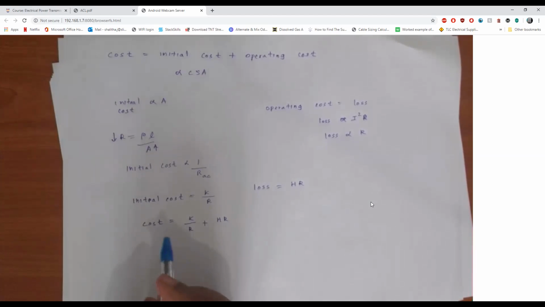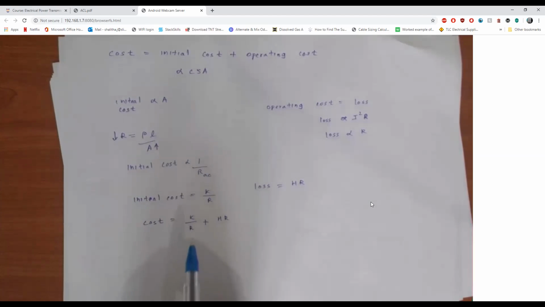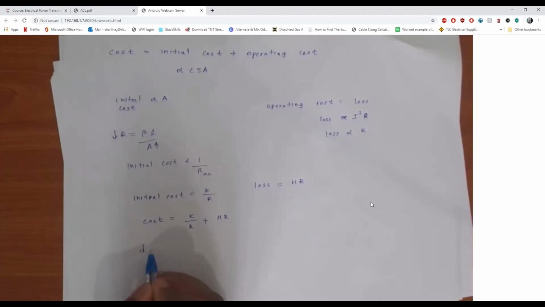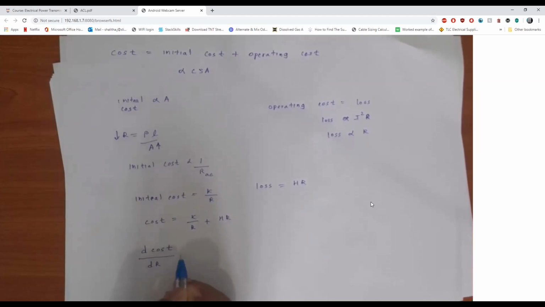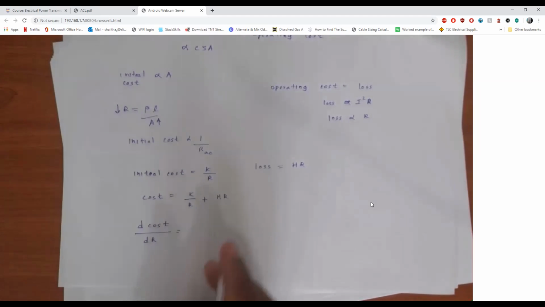So we need to minimize the cost. What we are going to do is find the minimum resistance that will give the minimum cost. To do that, we are going to take the derivative of cost with respect to R. So we are going to find the most economical resistance of the conductor for a transmission line design.